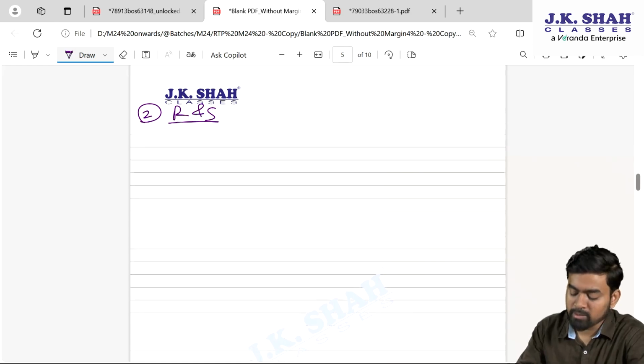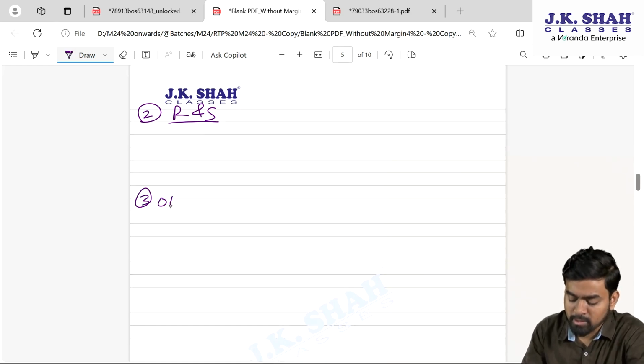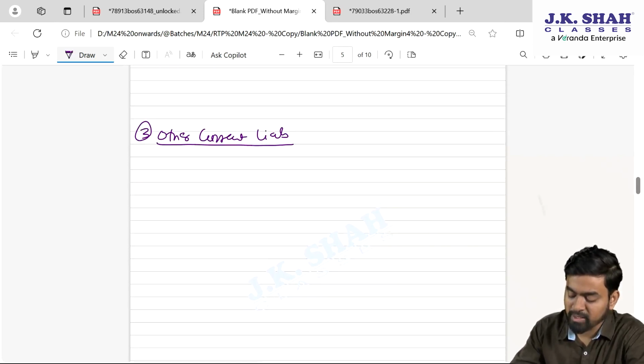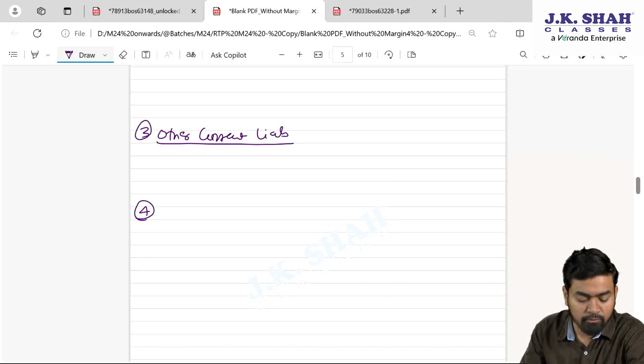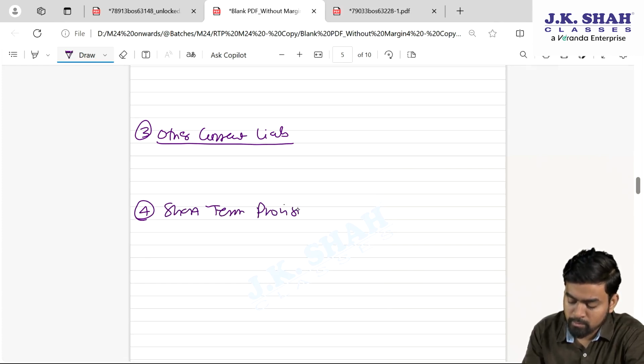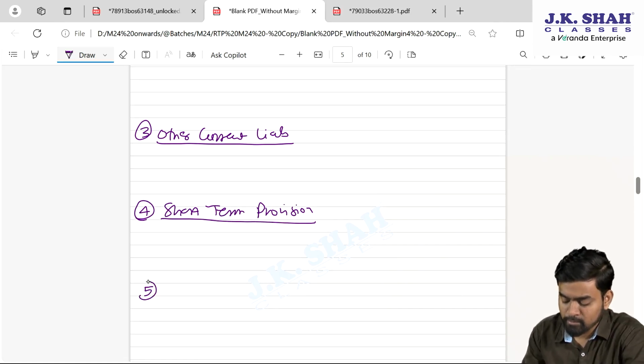Fine. Then note number 3, my dear students, other current liabilities, 5 lines. Fourth one, short term provision, 5 lines. Then fifth one, tangible property, plant and equipment.